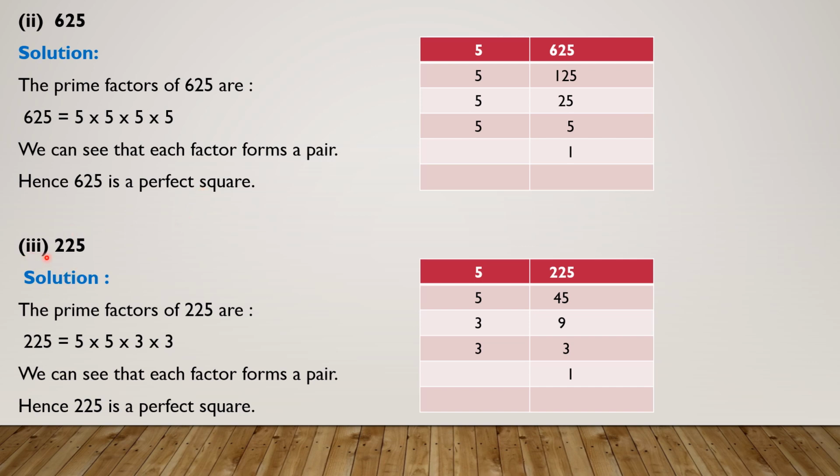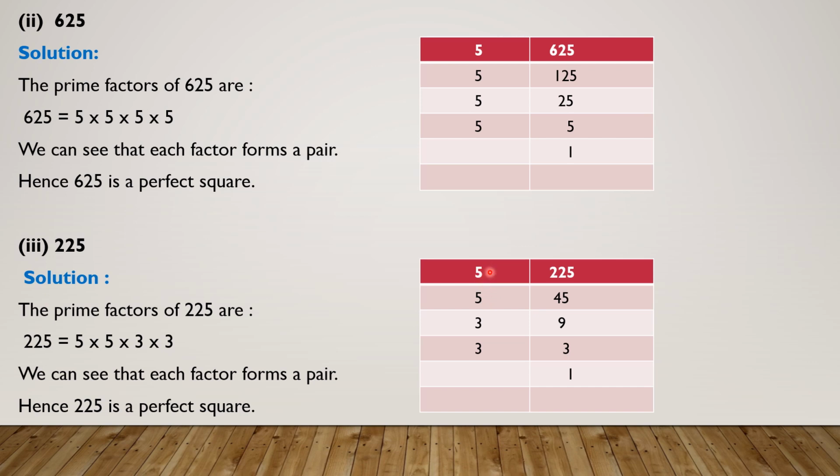Now see part number 3, that is 225. So students, first of all take the LCM of 225. This number is divisible by 5. So we will divide this number by 5. We will get 45. Again 45 is divisible by 5. So divide 45 by 5. We get 9. Now 9 is divisible by 3. 3 threes are 9 and 3 ones are 3.